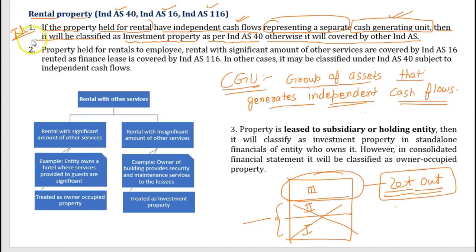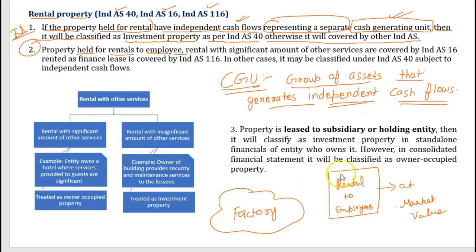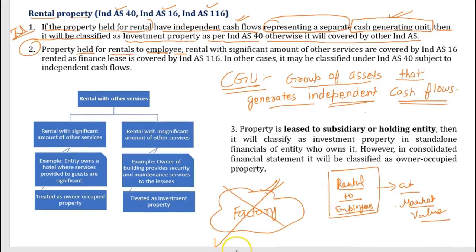Now let us take an example of other IND AS. Property held for rental to employees. What is this rental to employees? Suppose the entity owns a building nearby its factory which is let out to the employees, and from the employees the entity is charging the rent at market value. Now tell me one thing. Suppose this factory gets shut down permanently, can this property be let out to employees after shutting down this factory? The answer is no. Big no.